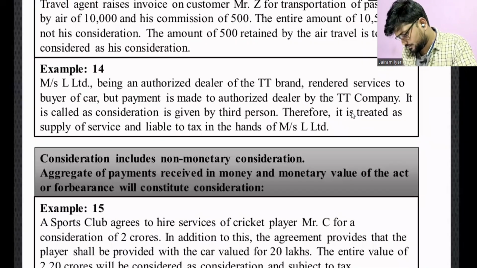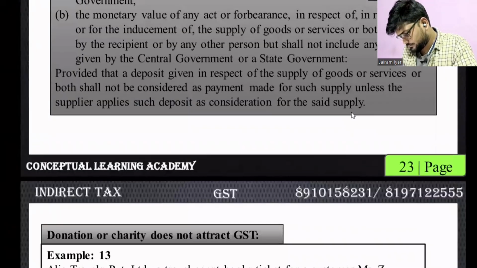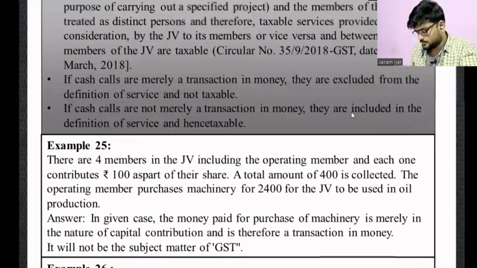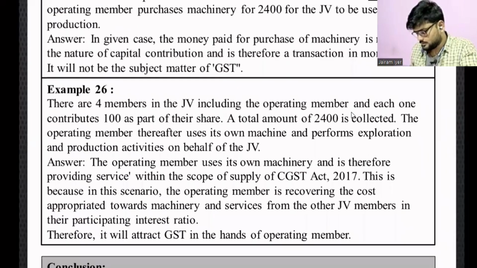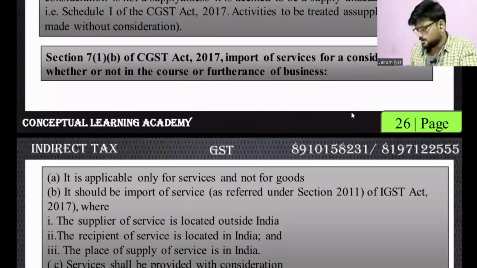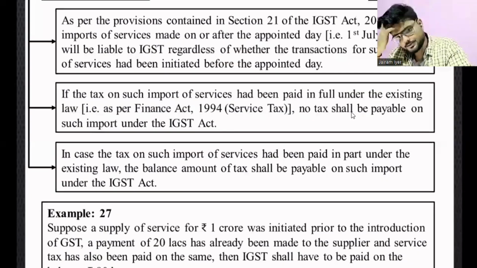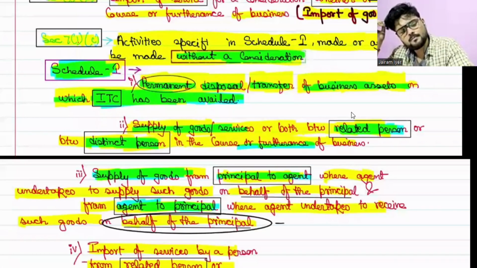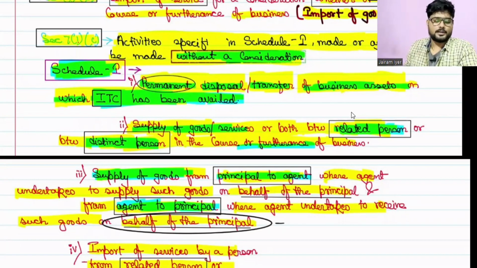Sir, in short, what we can tell that, in short, what we can say, किसके बारे में? Sir, all those that charity about that consideration. नहीं समझ पा रहा मैं आपका क्वेश्चन। Sir, I'm asking because all of this, in short, what we can tell in 1 or 2 lines. In short, it is according to schedule 1: if there has been a permanent disposal or transfer of business asset on which ITC has been availed.